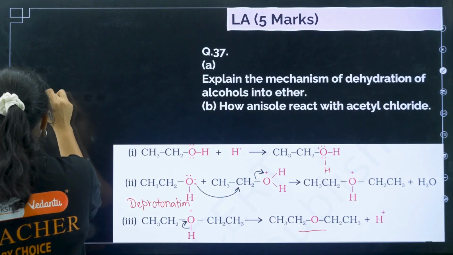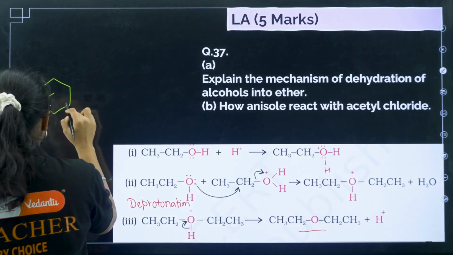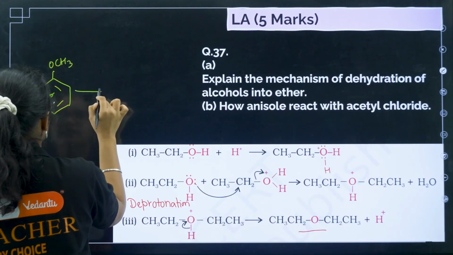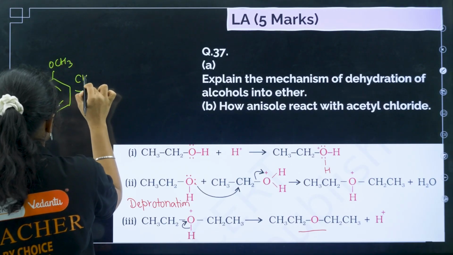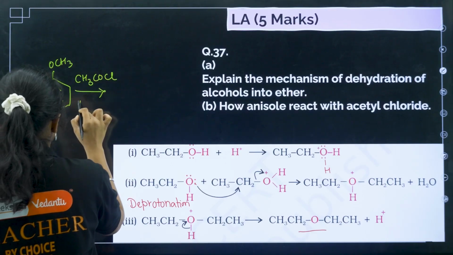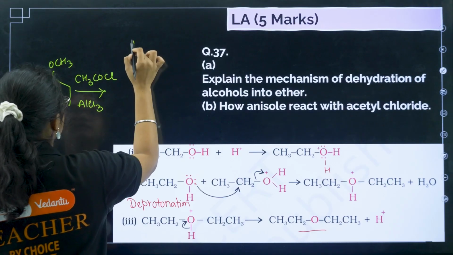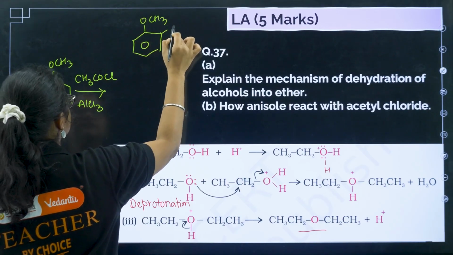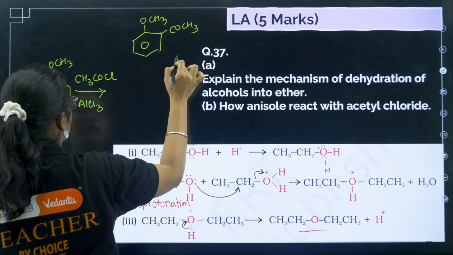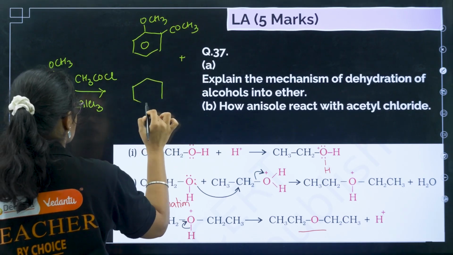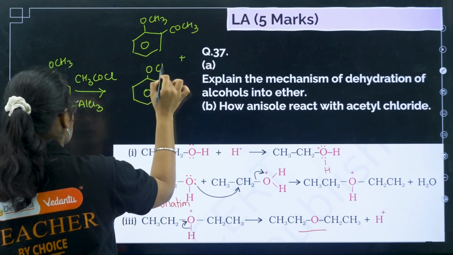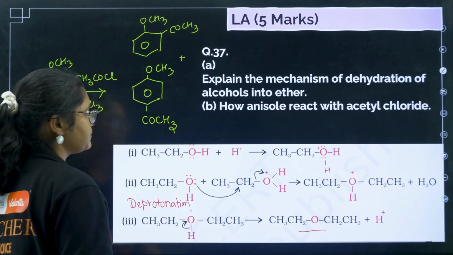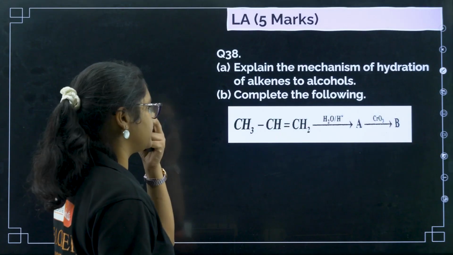Here you have anisole, OCH3, reacting with acetyl chloride, CH3COCl, with AlCl3. This will give you OCH3 plus COCH3 on the ring, and you have OCH3 and COCH3. Okay, clear?